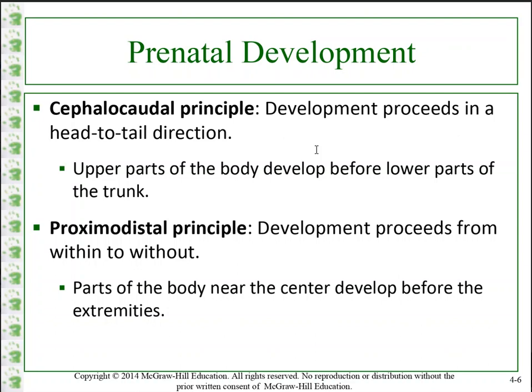So basically, one of the first things to start to develop is the brain and spinal cord. If you think about that, the brain is the topmost area of development, and it's the most essential function for everything that we do. So the brain pretty much controls our breathing, our heart rate, our sleeping function, our ability to think, our ability to talk. So the brain and spinal cord are very much following that cephalocaudal principle. That's the first thing to develop in prenatal development, and then from there, other things start to develop.